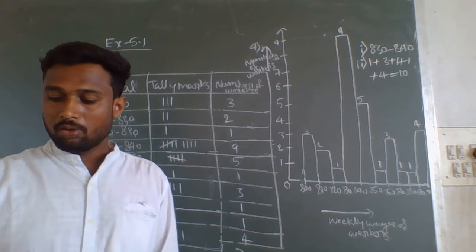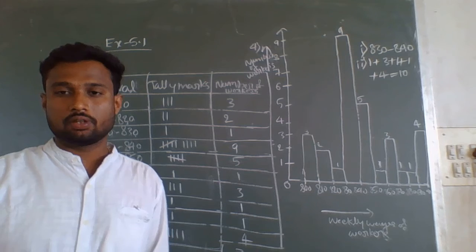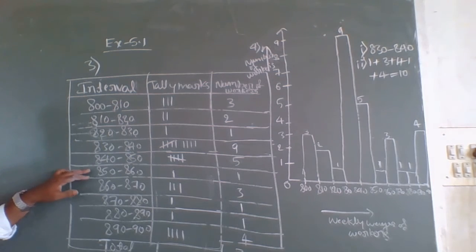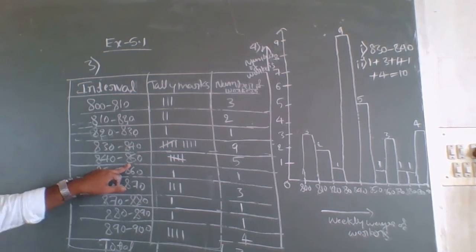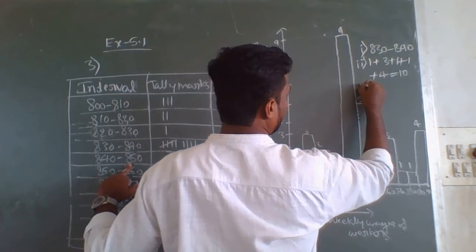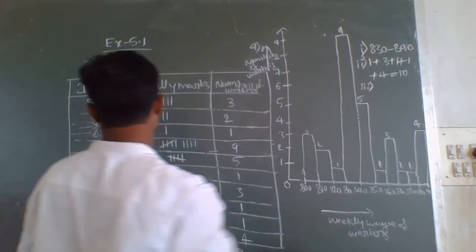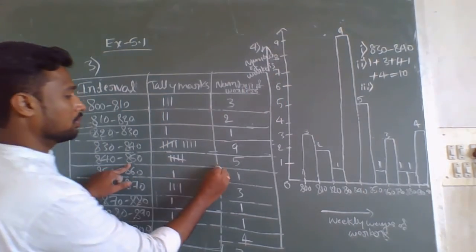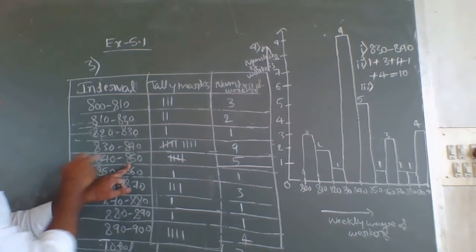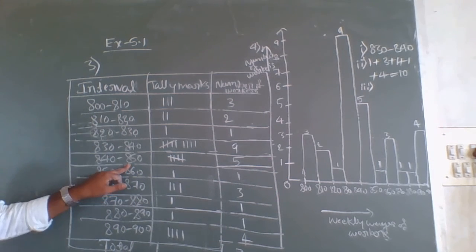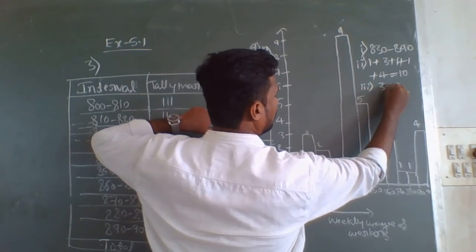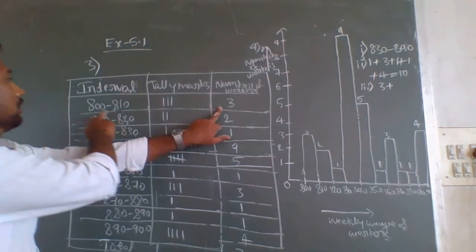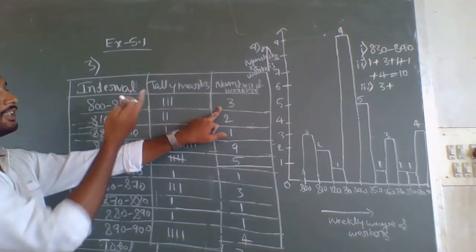Next, third question: how many workers earn less than 850 rupees? Less than 850 means up to 840 to 850 we have to consider, from 800 to 810. So here it is 3, between 800 to 810, which is less than 850.